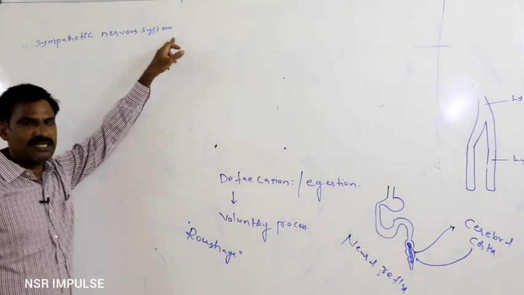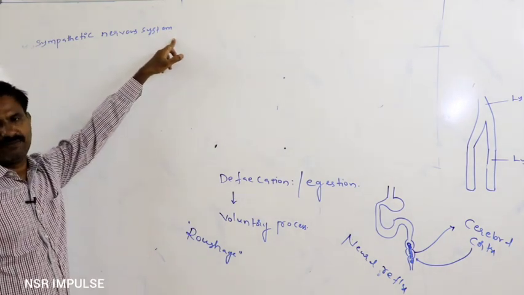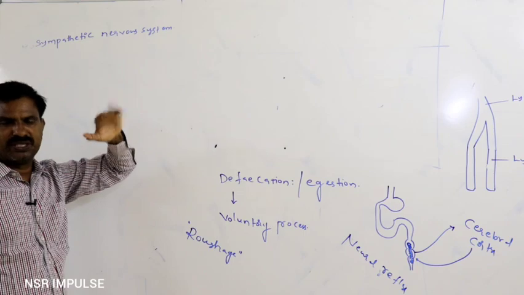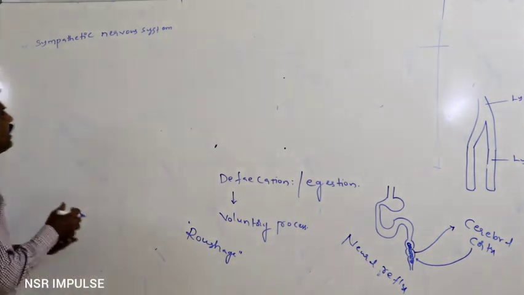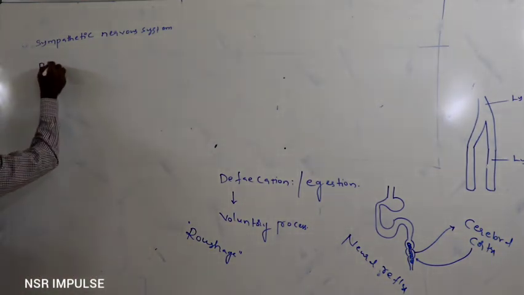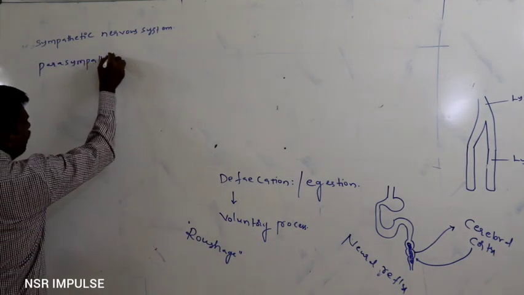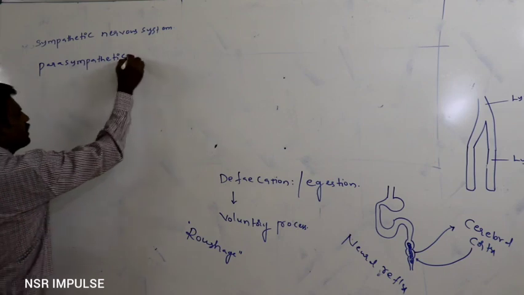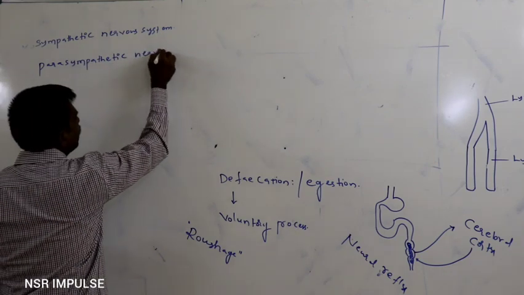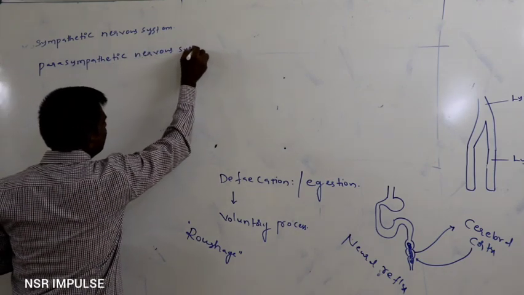But whenever the person has successfully escaped from the emergency, whenever the person reaches rest, immediately the parasympathetic nervous system becomes excitable.